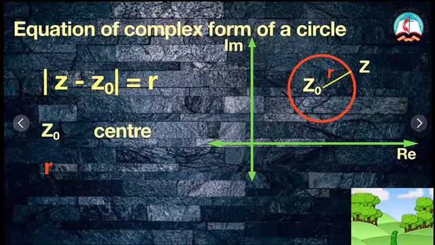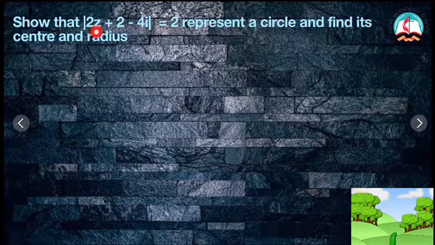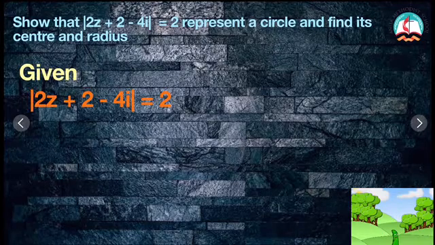Now using this, I am going to solve one problem. Show that modulus of 2z plus 2 minus 4i is equal to 2. Represent a circle and find its center and radius. Now, what is given to us? It is given that modulus of 2z plus 2 minus 4i is equal to 2.